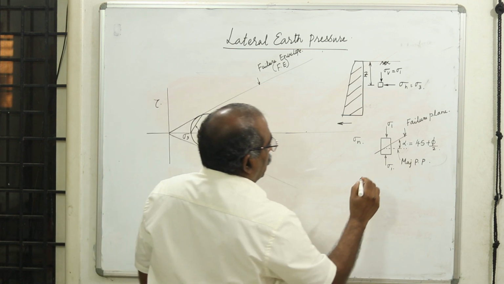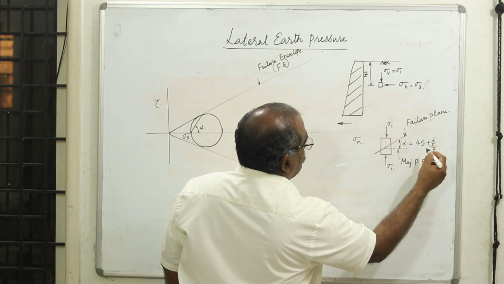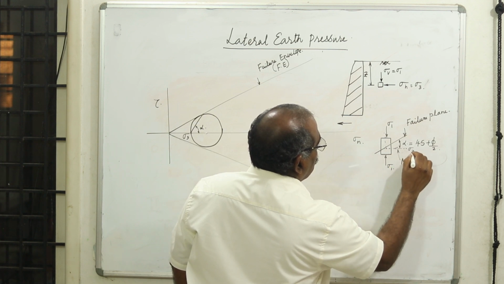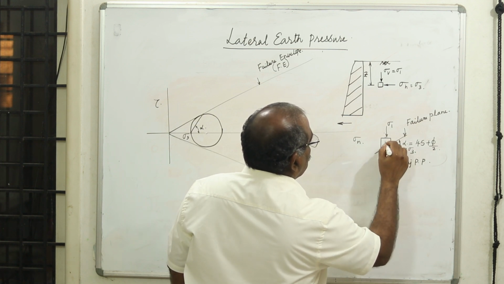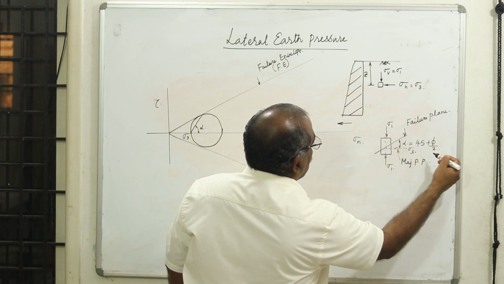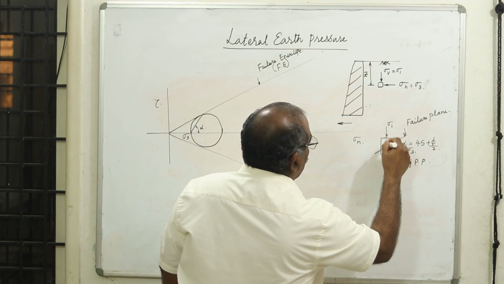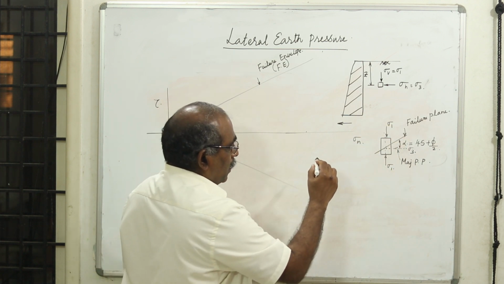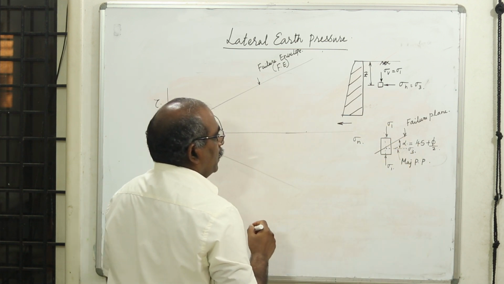Now in this case you see the minor principal stress is in the lateral direction, and this is the horizontal one, this is sigma 3. Therefore the minor principal stress is acting in the lateral direction, so this is the minor principal plane, and the major principal stress is acting in the vertical direction, and the horizontal plane is the major principal plane.